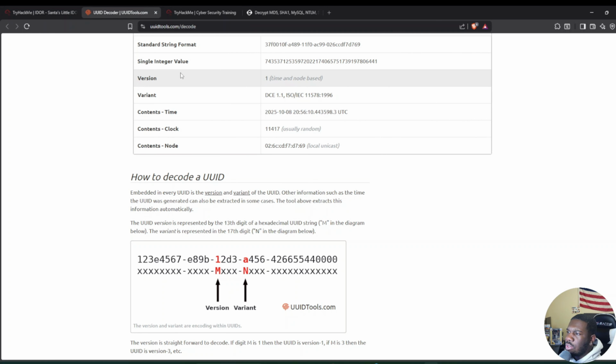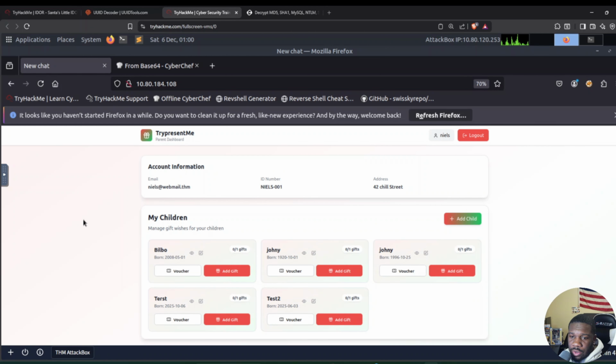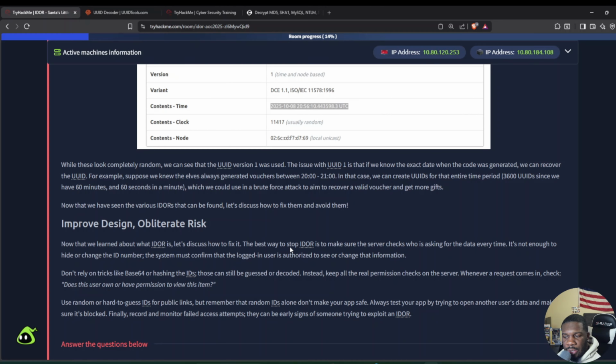As I was showing you guys here, I was logged into Neil's, but we were on the test account. It was telling us email equals test@test.com, an obvious thing right there that's showing us that it's not checking to see who's supposed to be logged in. Don't rely on tricks like Base64 or hashing the IDs. Those can still easily be guessed or decoded.